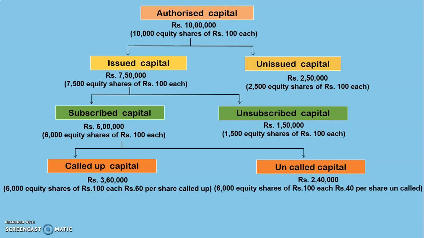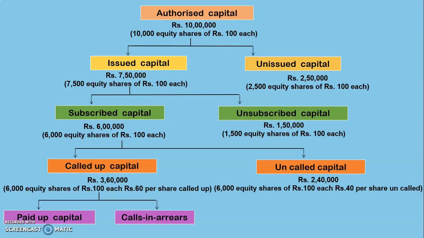Now when the company asks the shareholders to pay rupees 60 in different installments, the shareholders may pay the amount. So this amount which the shareholders pay is called paid up capital. But it may so happen that some shareholders may fail to pay some of the amount which is called up by the company.